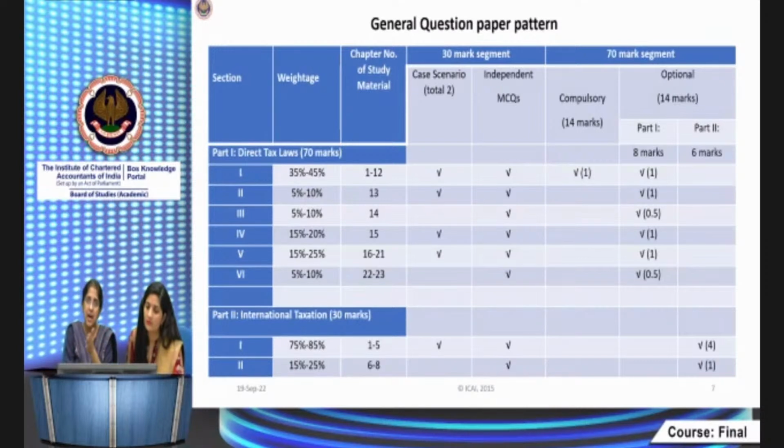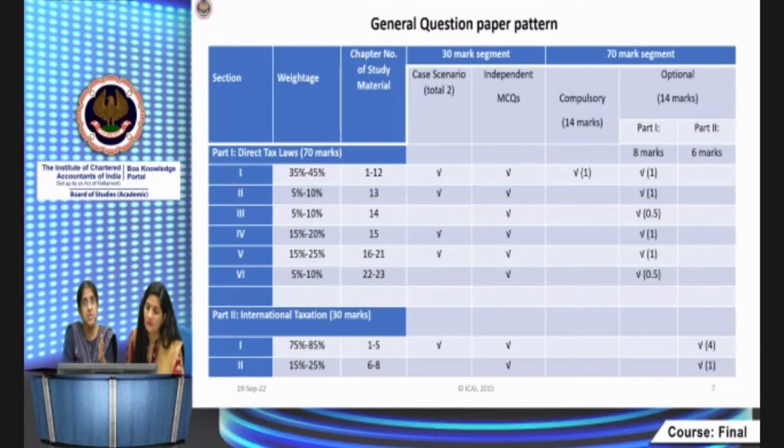Now in part 2, which is the descriptive segment, there is 1 compulsory question for 14 marks on computation of total income of a company or a firm. Remaining questions, out of the remaining 5 questions, those are also for 14 marks each. Students have to attempt any 4.